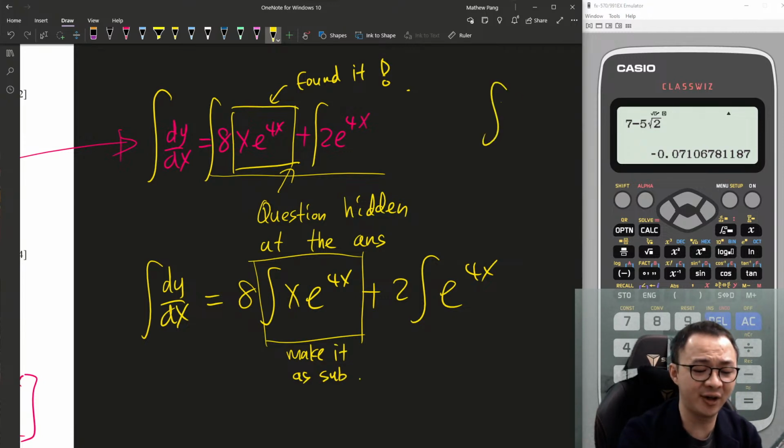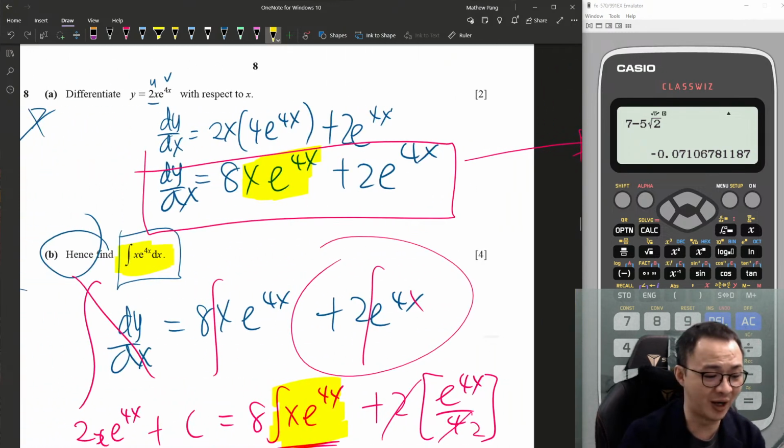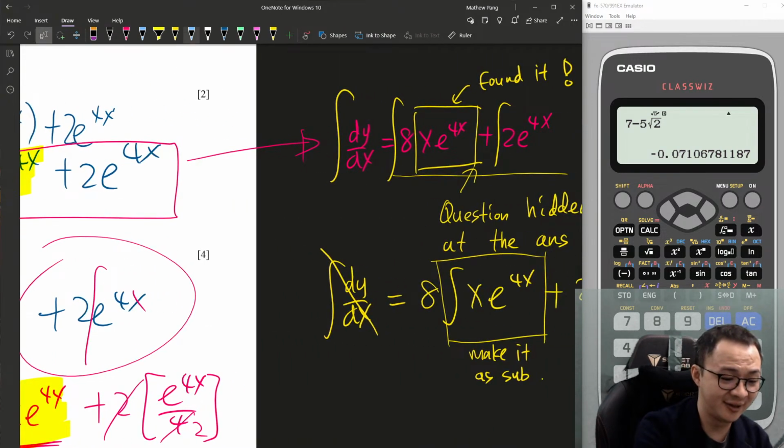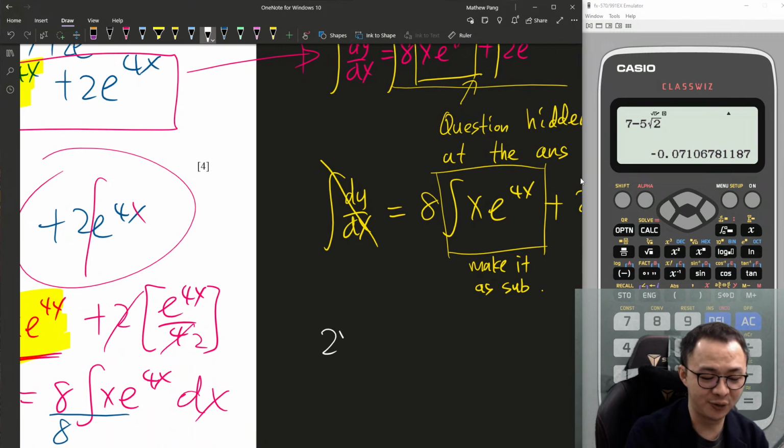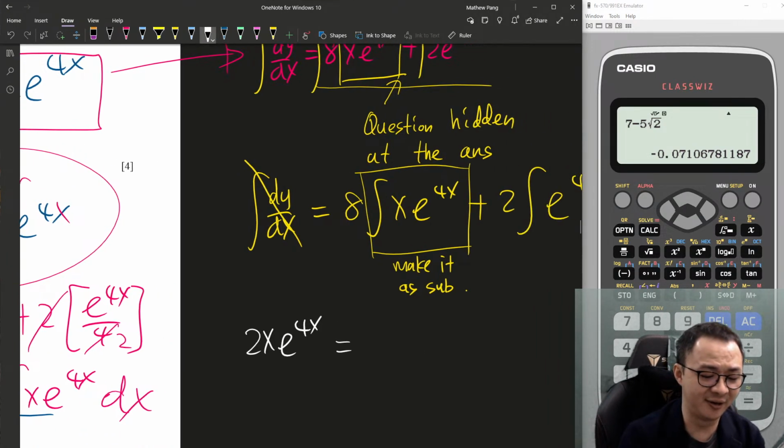You should know integrate dy/dx: the integral and d/dx cancel, leaving a y. And you have the y in part 1. What is your y? Your y is over here, isn't it? Your y is 2x e^4x. Then here I will get 2x e^4x because this is y. This one I want to make the subject, so I will not touch it. Here there is plus c definitely.